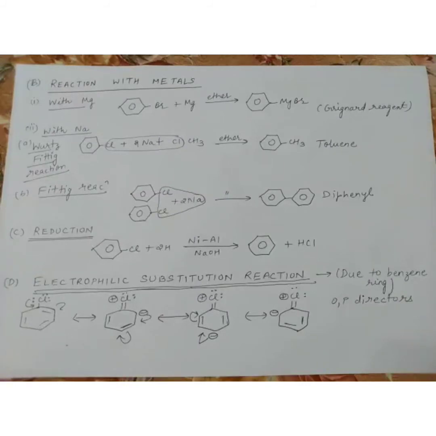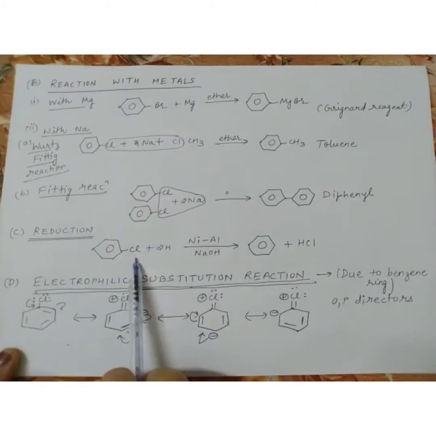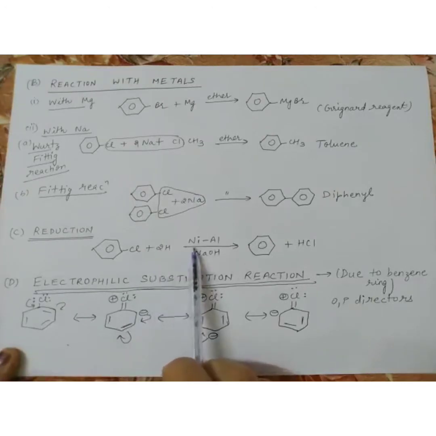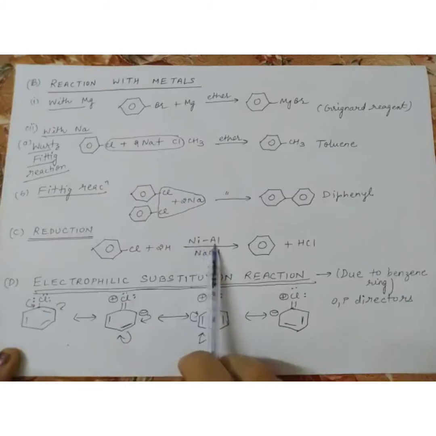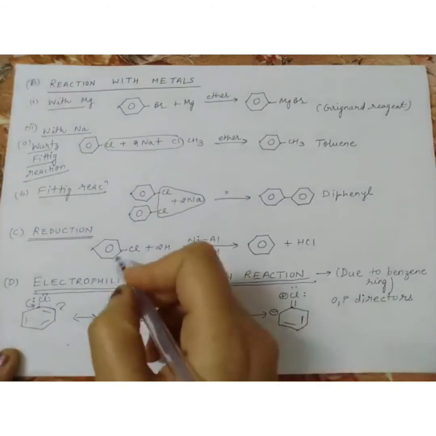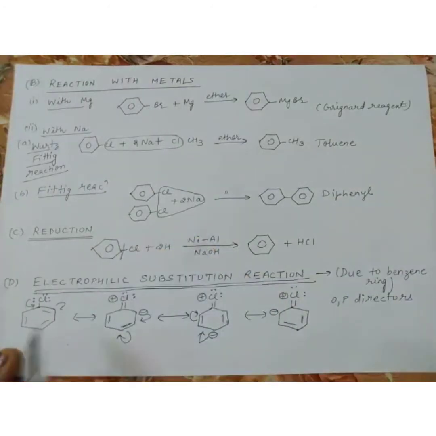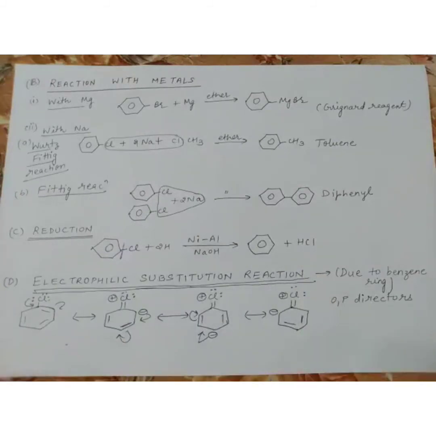Now the next type of reaction is reduction. Reduction of haloarenes. So chlorobenzene is there. Now how many hydrogen atoms do I require? 2H. These 2 hydrogen atoms are provided by my reducing agent, that is nickel aluminium alloy, in the presence of NaOH. So what will happen? This bond will break. 1 H will come here, 1 H will come here. So it is changed to benzene, and the byproduct is HCl. So this is the next type of reaction.